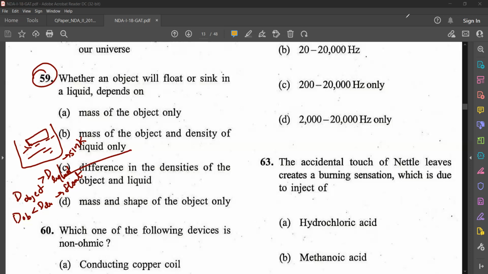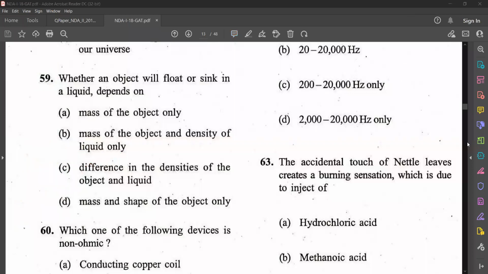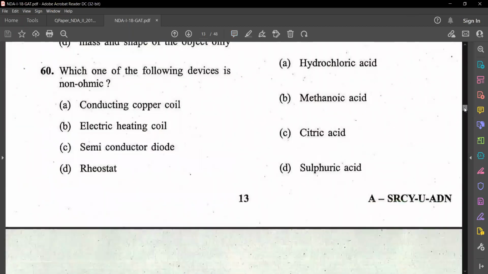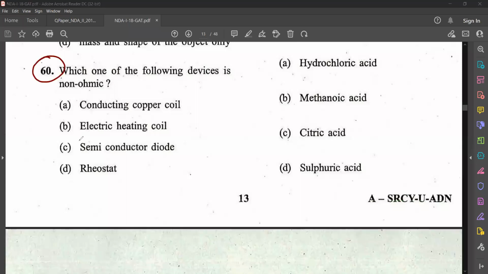Okay, so let's go to question number 60. Which one of the following devices is non-ohmic? Conducting copper coil, electric heating coil, semiconductor diode, rheostat. Tell me which is the correct answer. Give me in chat, all of you.